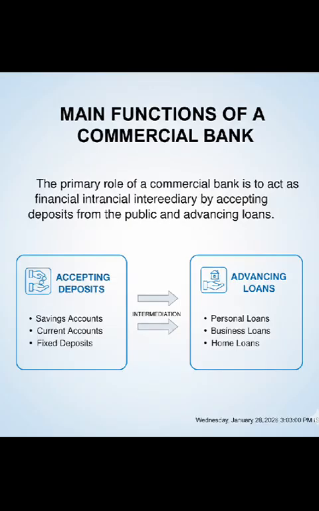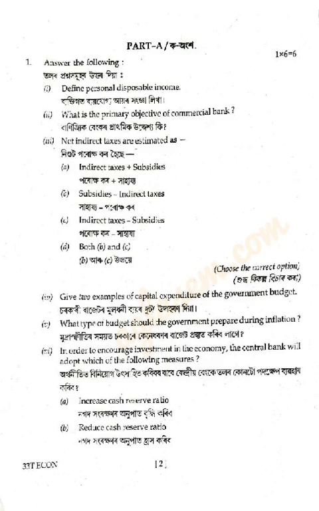The first and foremost function of a commercial bank is to accept deposits and advance loans. This is the primary function of a commercial bank. If it comes for 1 mark, you can write this. If it comes for more marks, you can elaborate. Third question: net indirect taxes are estimated as, the correct option is option C, indirect taxes minus subsidies.